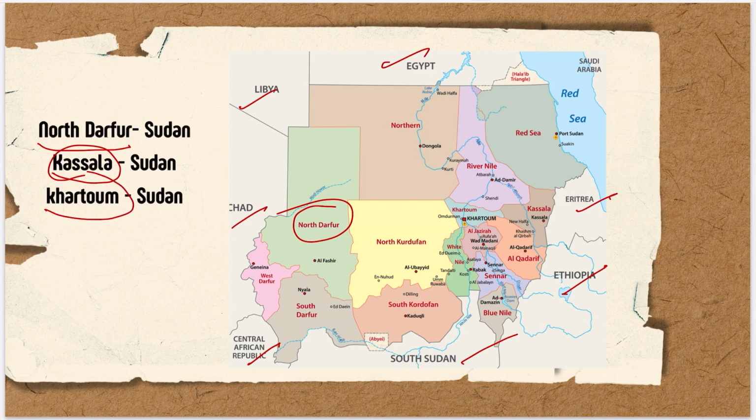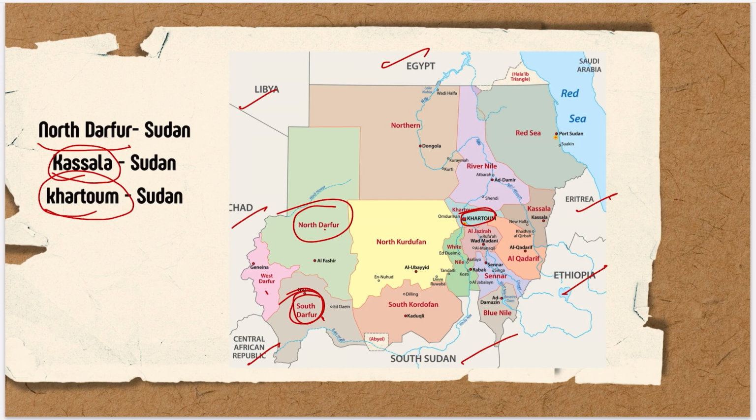Then the Khartoum region. Khartoum region is also in Sudan. Okay, and there is the Darfur region, which is North Darfur, South Darfur, and West Darfur. So all these are in Sudan, right? And the Khartoum region is this, which is the central part of it, and it is also the capital. So the Blue Nile river is here, so it passes through this.